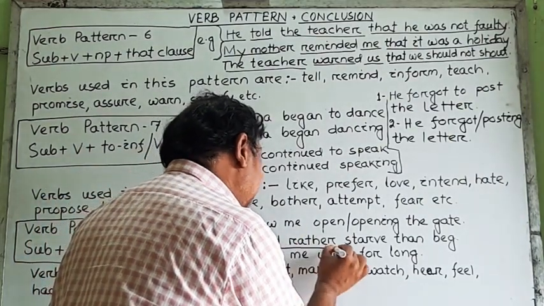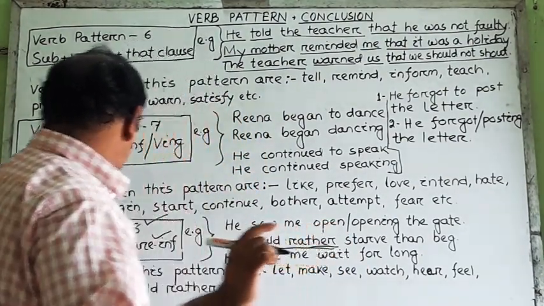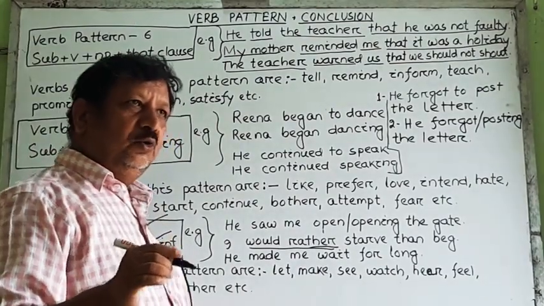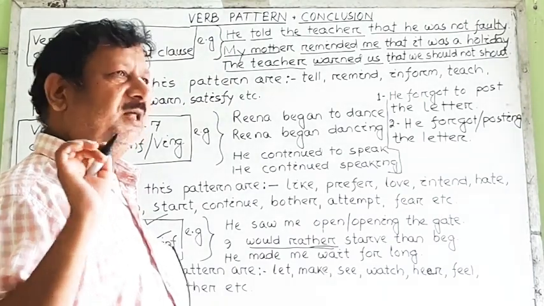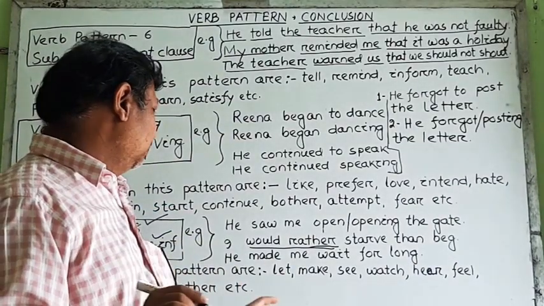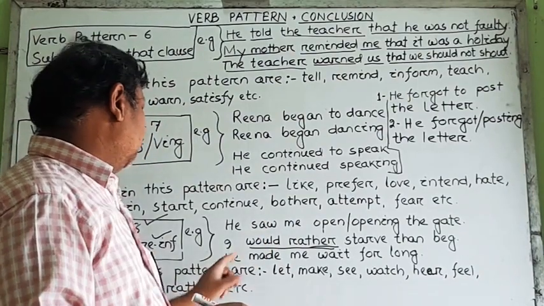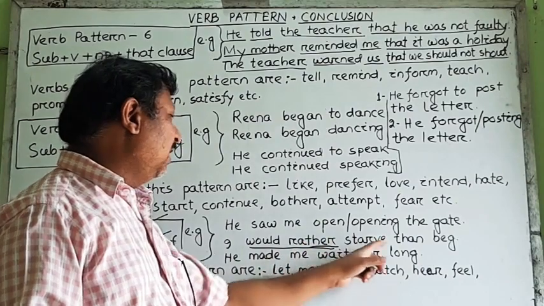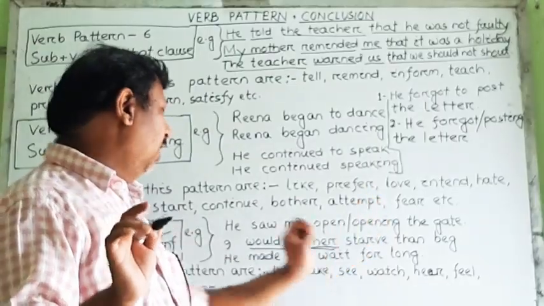Would rather and had better, these are the two usages, and most of the students are ignorant of them. So I suggest that you should learn about the use of would rather and had better. See, I would rather starve than beg. If we write I would rather starve than to beg, if we use to here, then it will be wrong.